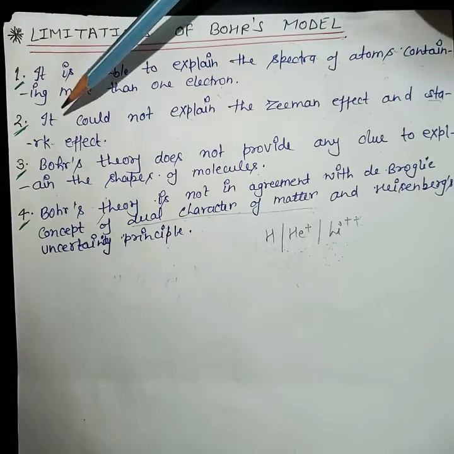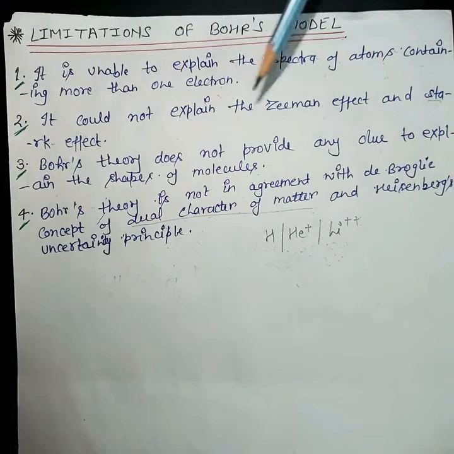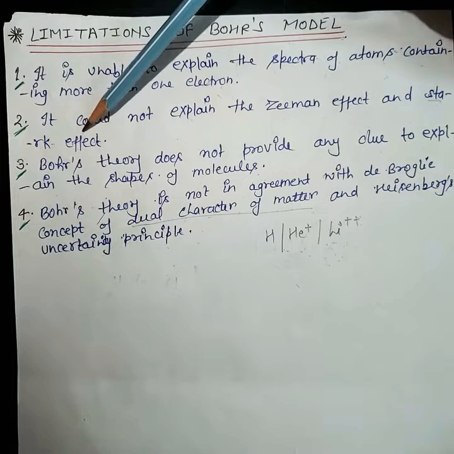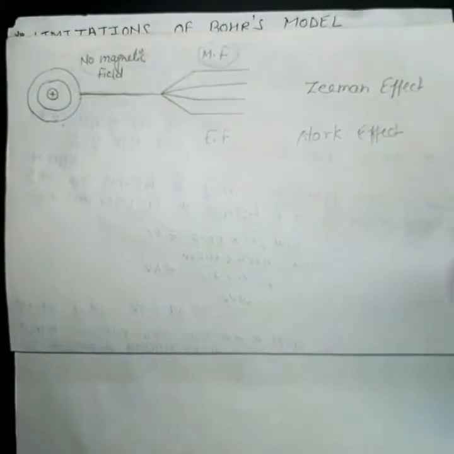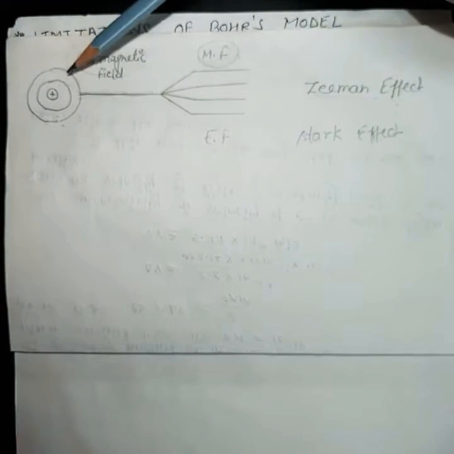Now let's see the second. It could not explain the Zeeman effect and Stark effect. So what is Zeeman effect and Stark effect? Let's see. Here I have taken an atom and suppose this is the radiation emitted by this atom. When no field is applied, then it follows this path, suppose.